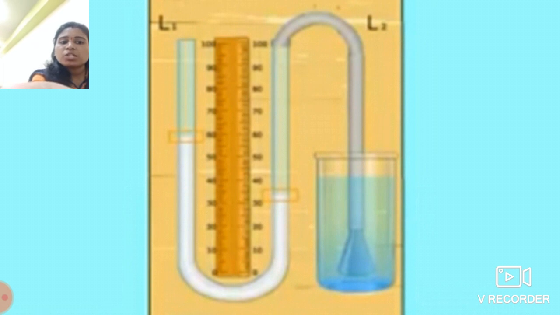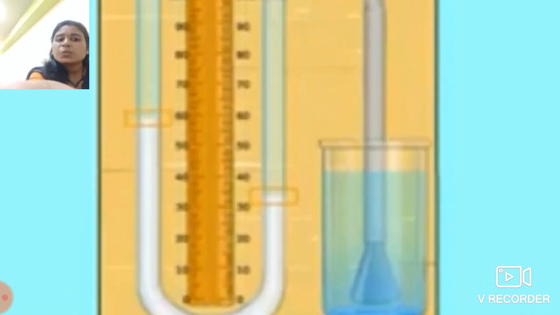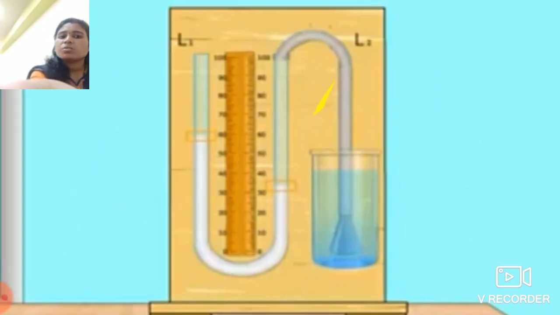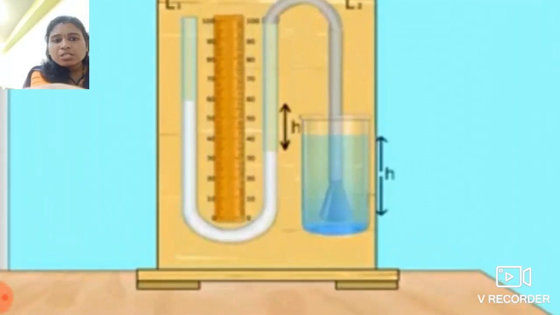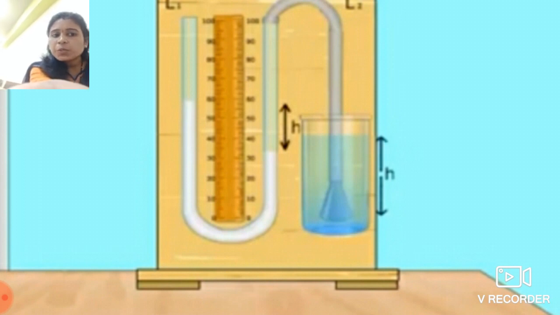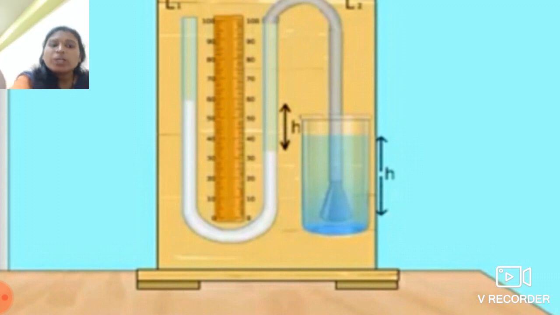Whenever this rubber tube touches the bottom, at that time the manometric level of water increases into the L1, and simultaneously the level of L2 falls down. The difference between the readings on the graduated scale is the height. It means how much it goes upward and how much it falls, and the difference between them is denoted by the height, that is h.